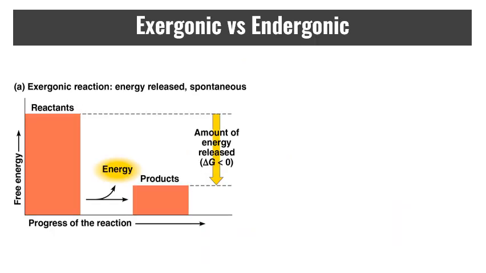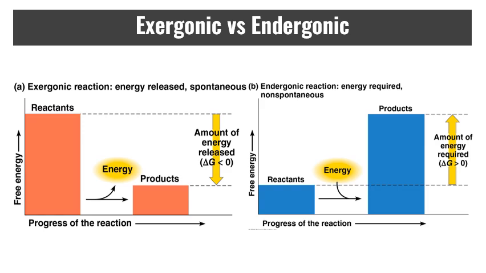Taking that further, you can then classify chemical reactions by whether they are exergonic or endergonic. In an exergonic reaction, the energy is going to be released, the delta G will be less than 0, therefore the reaction will be spontaneous. If you were to then look at an endergonic reaction, the energy is required, therefore it can be non-spontaneous, and the delta G will be greater than 0. A cell that has reached metabolic equilibrium, that has a delta G equal to 0, is dead.